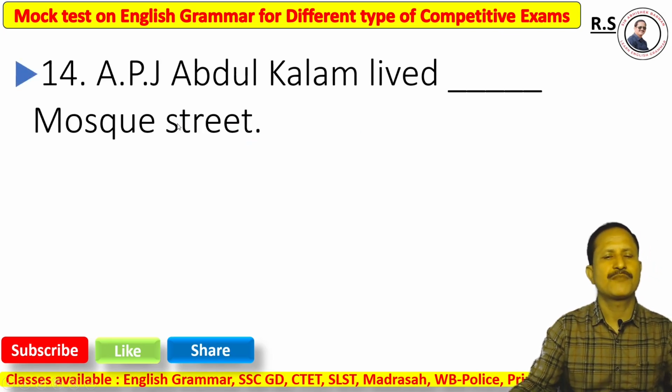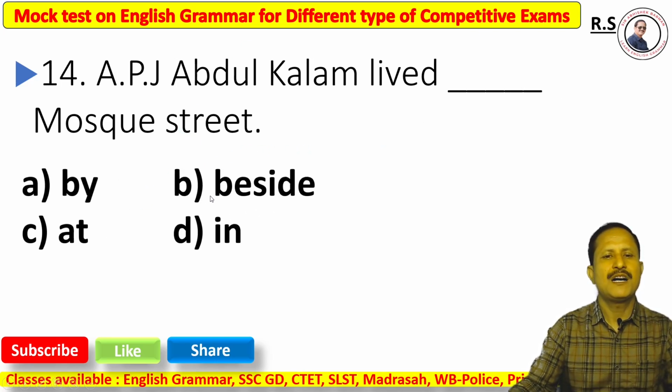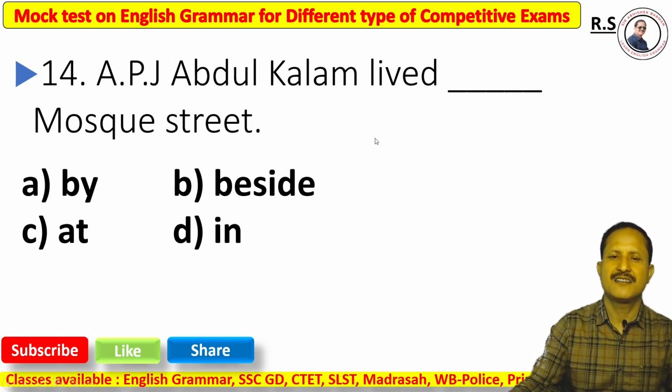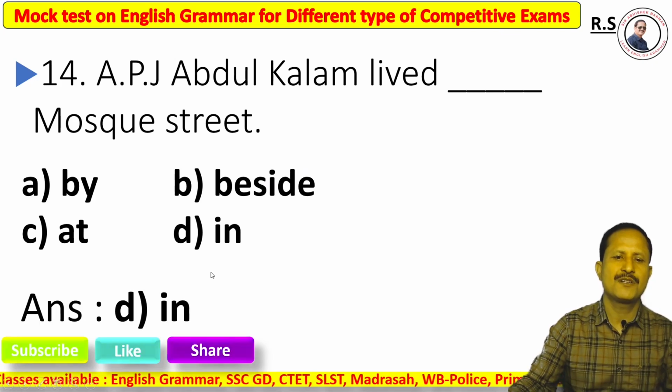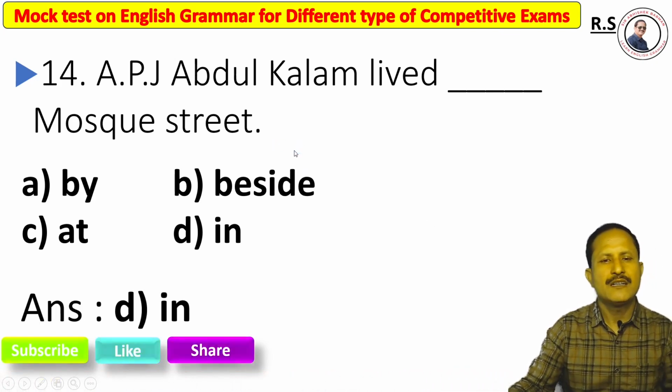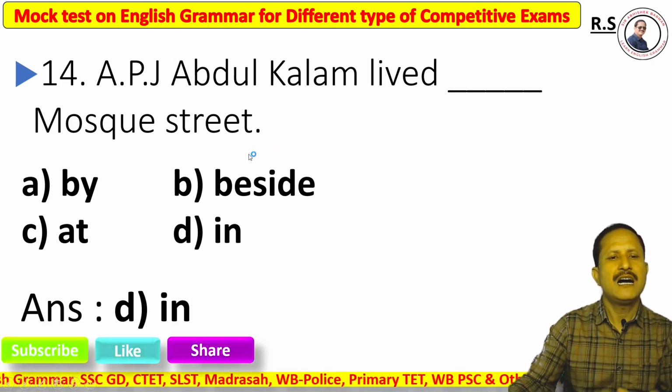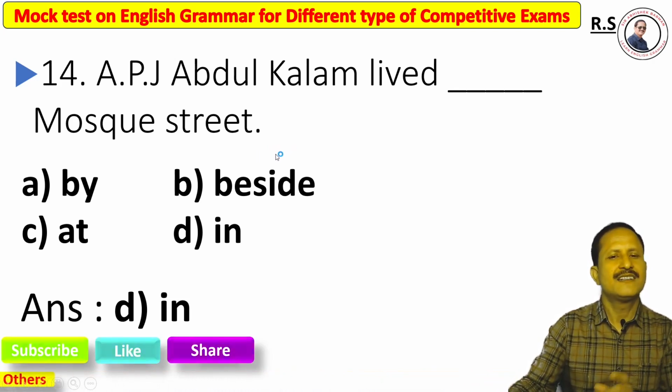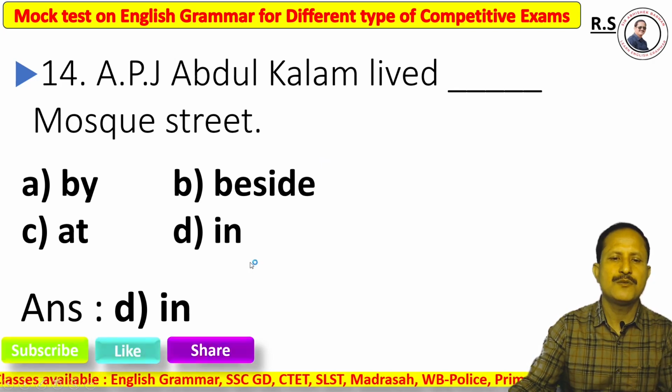Question number 14. APJ Abdul Kalam, Avul Pakir Jainulabdeen Abdul Kalam, lived dash Musk Street. Option A, by, option B, beside, option C, at, option D, in. The right answer is definitely option D, in. Why? Because when we talk about a street, the name of a street, we must use in.